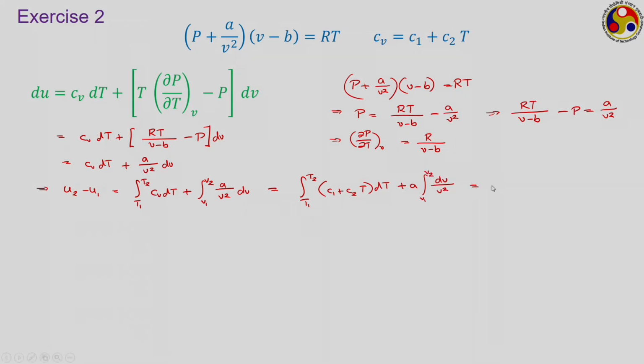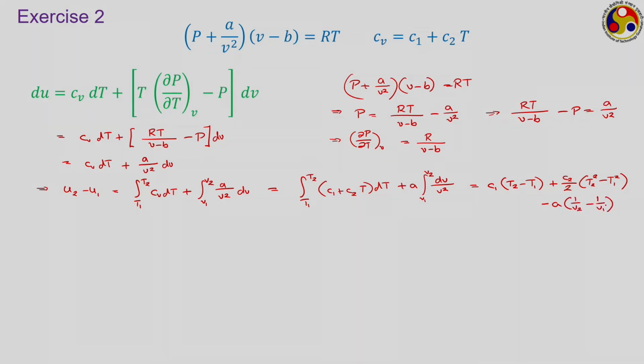So what we have here is C1 into (T2 minus T1) plus C2 by 2 into (T2 square minus T1 square), and here we are integrating V to the power minus 2, so it will become minus A into V to the power minus 1, that is minus A into (1 by V2 minus 1 by V1).